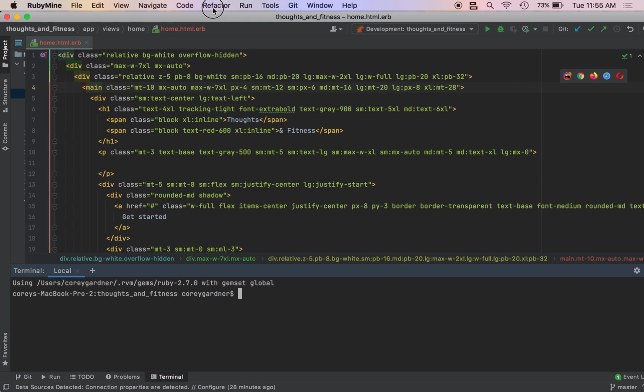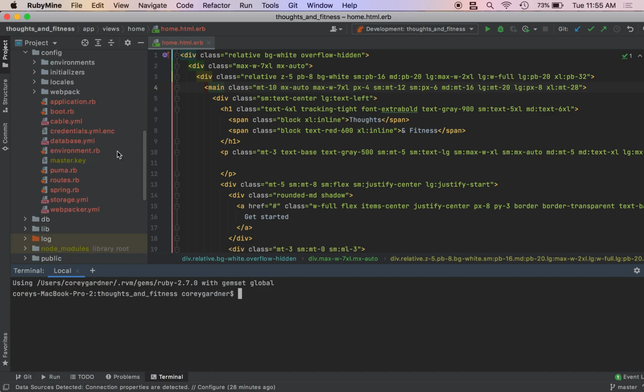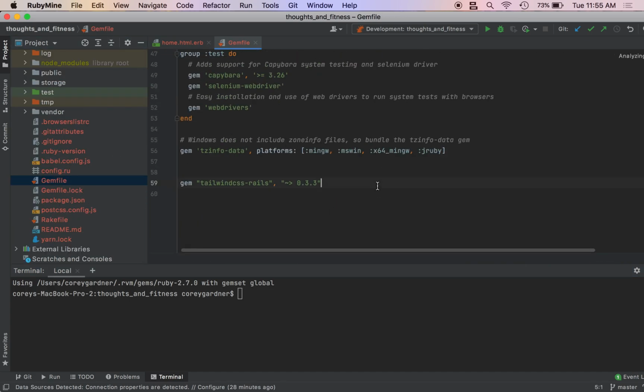So we need to go to our gem file, and we need to add a couple gems right now. Scroll down. We go to our gem file. We're going to add gem simple form. So this is a gem that makes forms simpler. And it is by the same guy that does Devise. Heart combo. So shout out to him. He's very productive.